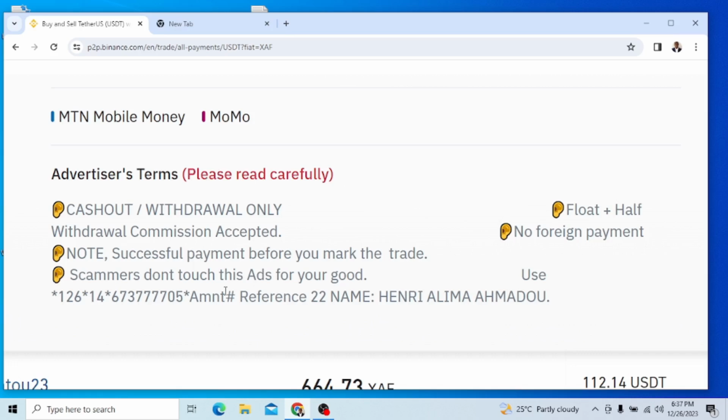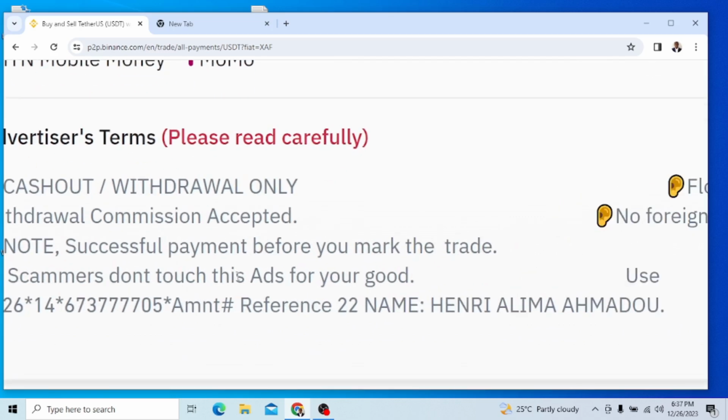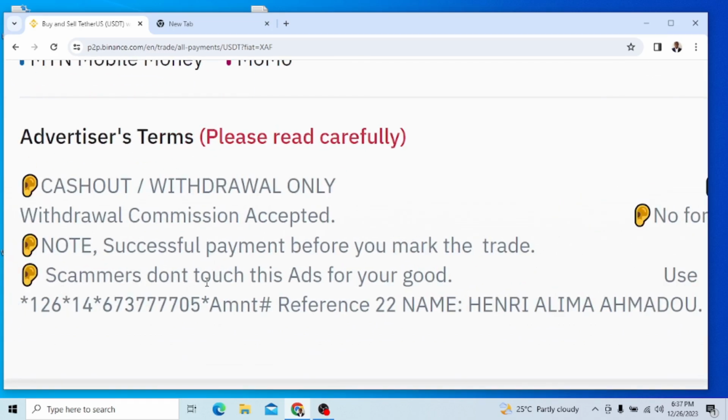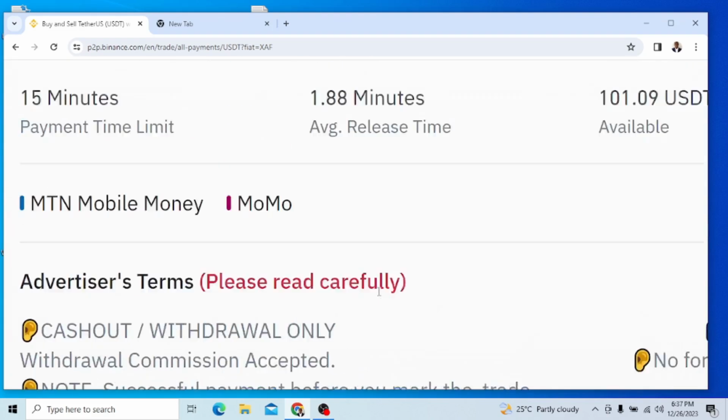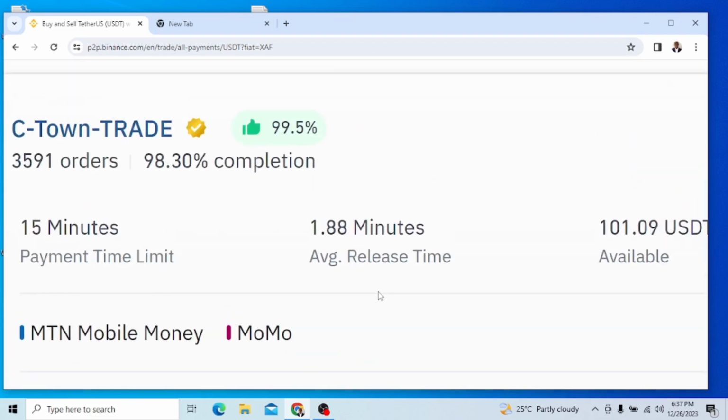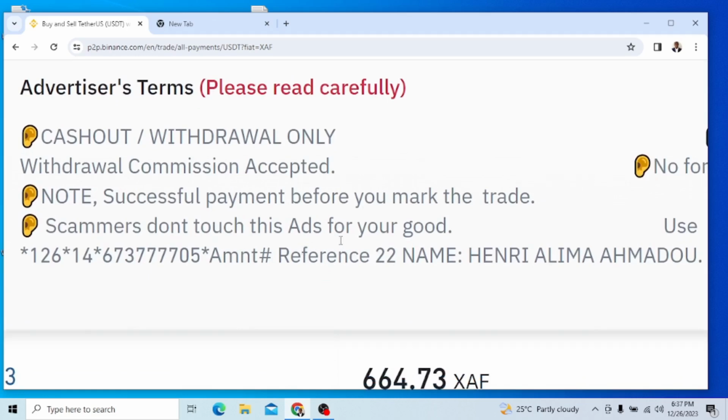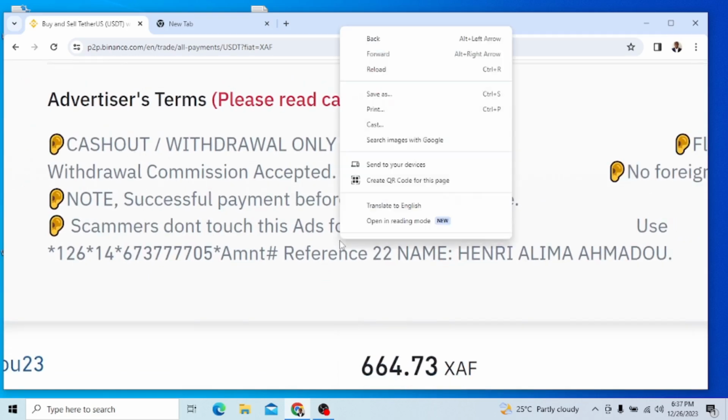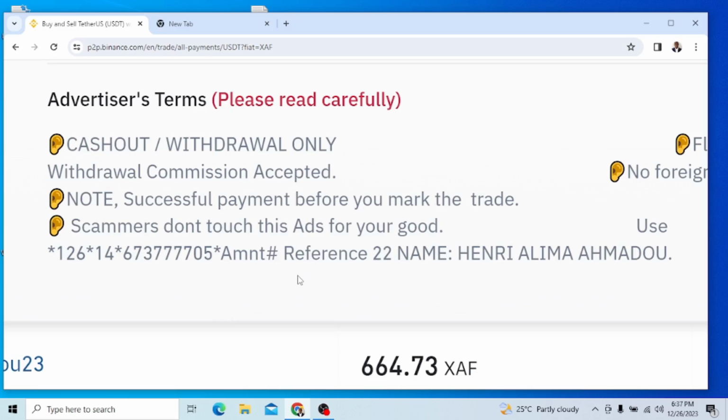Please read carefully. Scammers don't touch these ads for your good. The person is warning scammers. Yes, scammers don't touch this ad for your good. I love this guy. Maybe this guy has gone spiritual somewhere, so he's warning: don't touch this ad, for your good. Are you getting now?